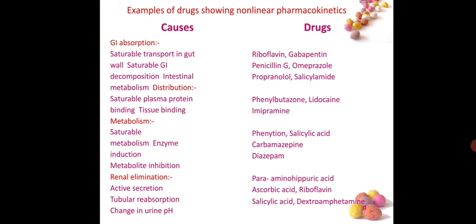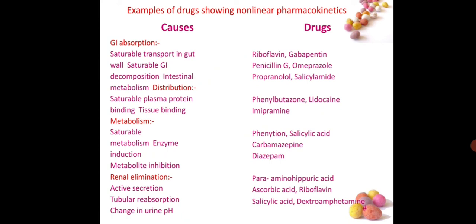For distribution, saturable plasma protein binding, tissue binding. Example drugs are phenylbutazone, lidocaine, imipramine. Metabolism: saturable metabolism, enzyme induction, metabolite inhibition. Example drugs are phenytoin, salicylic acid, carbamazepine, diazepam.